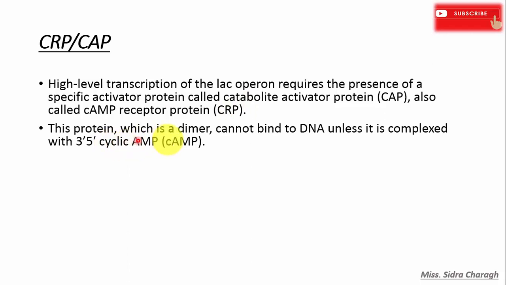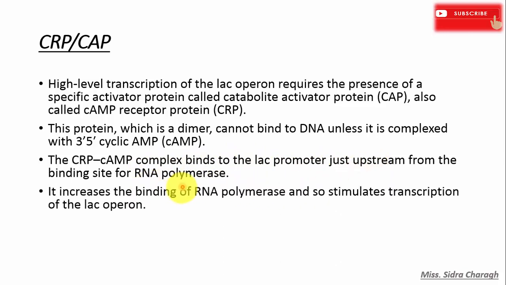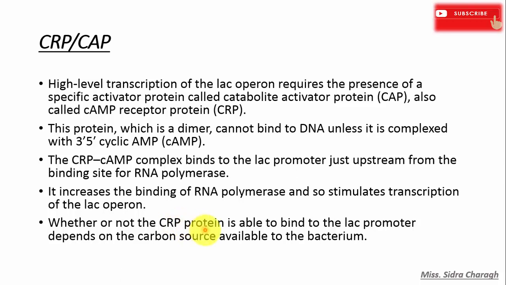This protein, which is a dimer, cannot bind to DNA unless it is complexed with 3',5'-cyclic AMP. The CRP-cAMP complex then binds to the lac promoter just upstream from the binding site for RNA polymerase, and this complex, together with RNA polymerase, stimulates the transcription of the lac operon. Whether or not the CRP protein is able to bind to the lac promoter depends on the carbon source available in the bacterium's environment.